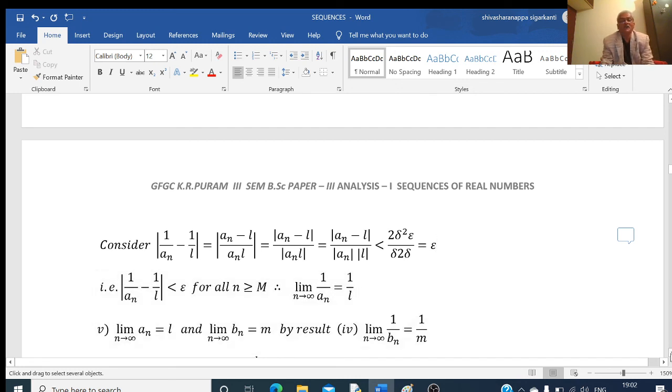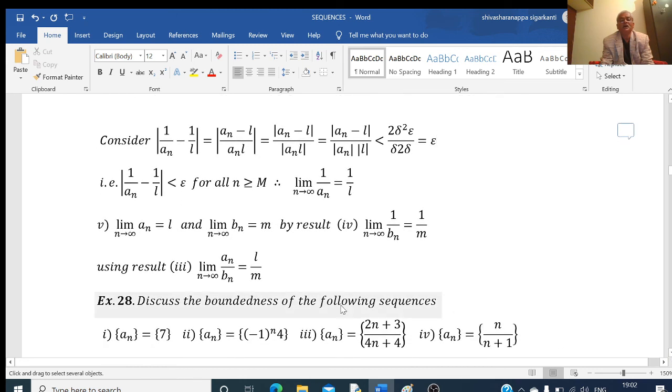Now to prove the last result, we use result number 3 and result number 4. Limit of an equal to L and limit of bn is equal to m. By result number 4, which we have just proved here, what about 1 by bn? It is equal to 1 by m. Limit of bn equal to m, therefore limit of 1 by bn equal to 1 by m. What is result number 3? If limit of an equal to L, limit of bn equal to m, then limit of an into bn is equal to L into m.